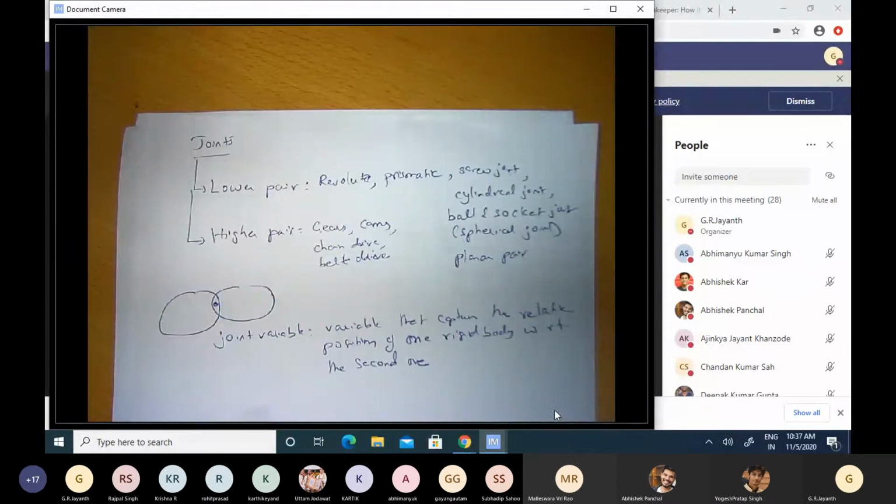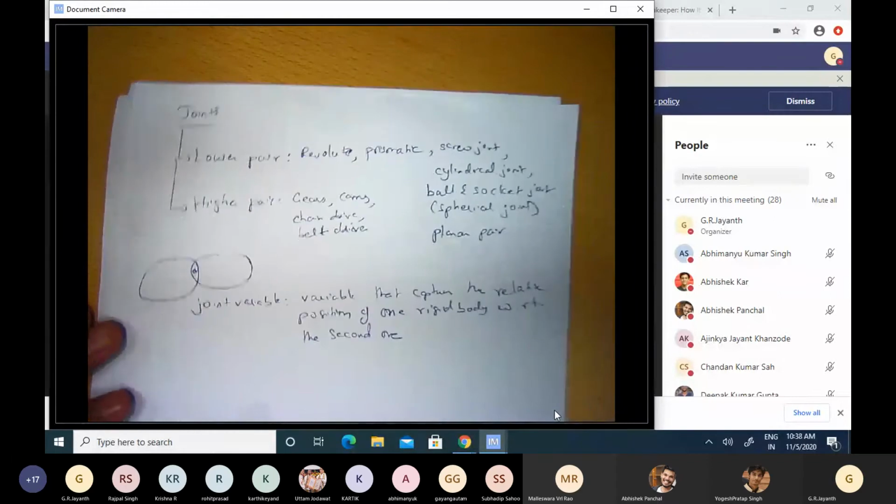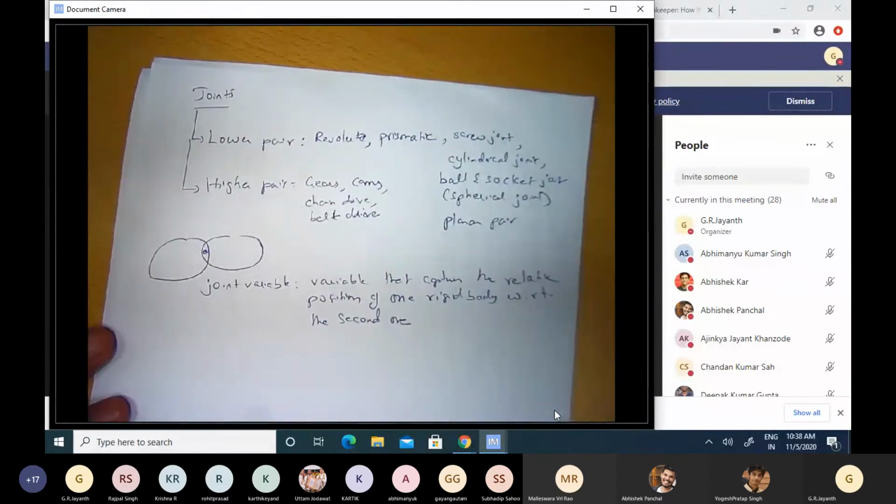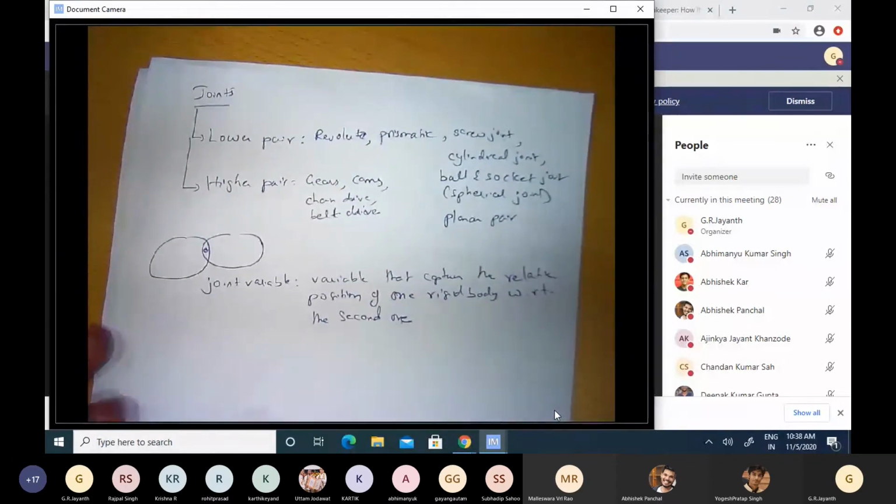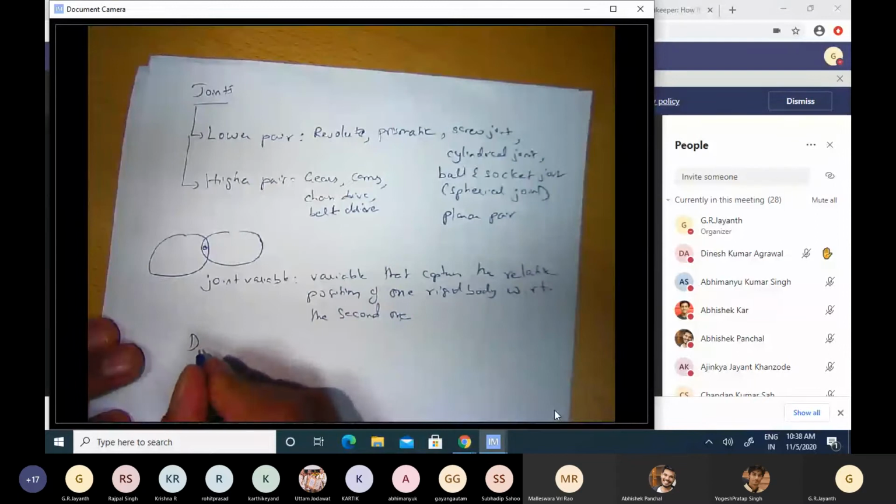So these are all fairly intuitive concepts, nothing very difficult to understand. In the case of the screw joint, you only have one particular joint variable. It's either the rotation or the displacement along the axis, because the two are coupled. And that brings us to what is known as the degrees of freedom of a joint. The number of joint variables that you have is called the degree of freedom of the joint.